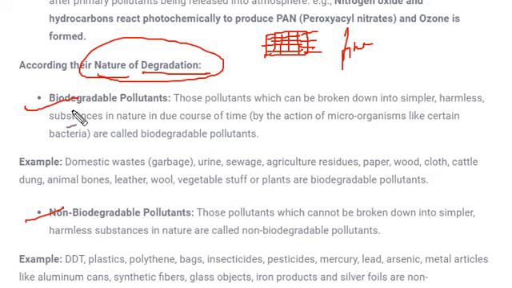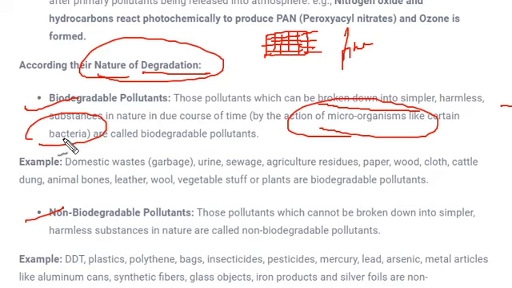So biodegradable pollutants would be the pollutants which can be biodegraded or broken down into simpler, harmless substances in nature. And how will they be broken down? They would be broken down by the action of microorganisms like bacteria. These microorganisms are organisms which are very small in size, which I've already discussed. When these microorganisms act on these biodegradable pollutants, they break them down into simpler and harmless substances, and that would be called a biodegradable pollutant.